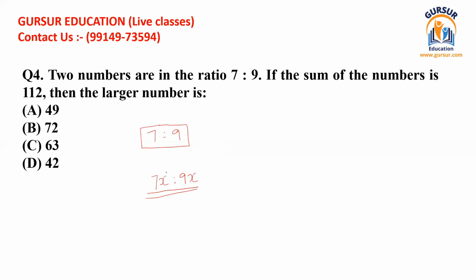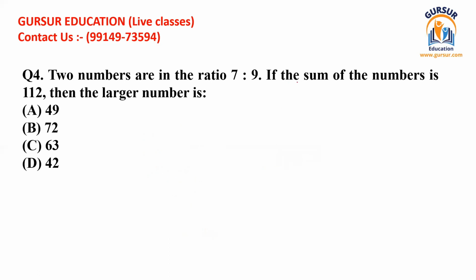So why write x? The only reason is x is the variable which represents the quantities which can be multiplied with 7 and 9, so that you can get the original numbers. So all you have to do is find the value of that variable. If you find the value of that variable, you can easily solve any kind of question.